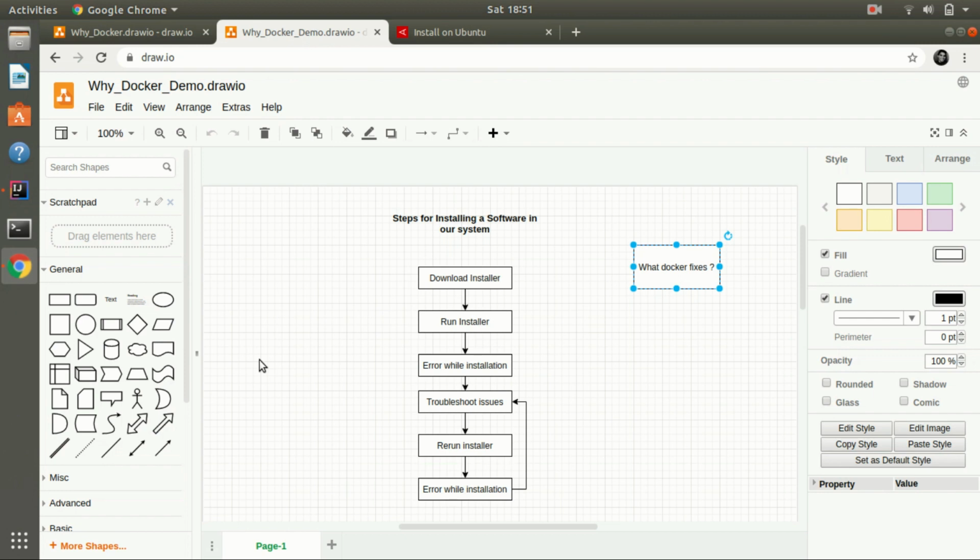So first we are going to download that particular installer, we are going to run that particular installer. Say some error comes while installation procedure, then we are going to troubleshoot that particular issue because of what setup and dependency that particular error came, and we are going to fix those issues. Then after that we are again going to rerun that particular installer. Say again some error comes because of some other setup and dependencies, then again we are going to troubleshoot it, and again we are going to fix it, and again we are going to run the particular installer.